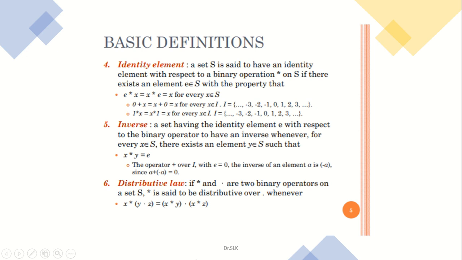And the next law is called the distributive law. If star and dot are two binary operators on the set S, then star is said to be distributive over the dot operation whenever x star (y dot z) is equal to (x star y) dot (x star z). This will become clear when we go into the exact axioms and the exact Boolean algebra concept.